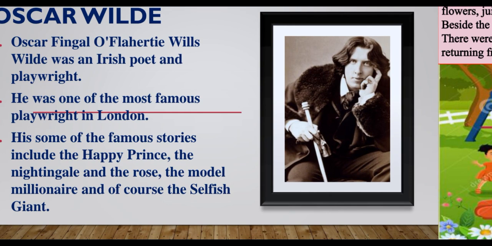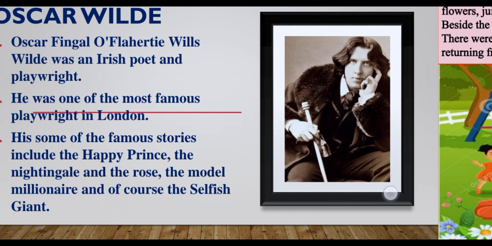So he was an Irish poet, and he lived in London, and it was in London that he got so much fame. His most famous stories include The Happy Prince. Children, I suggest you read The Happy Prince. It's a wonderful story. Apart from that, he has written The Nightingale and the Rose, The Model Millionaire, and of course, The Selfish Giant. These are a few very famous stories, and in each of his stories, he has a moral for us all to learn. So now, let's get into the story.